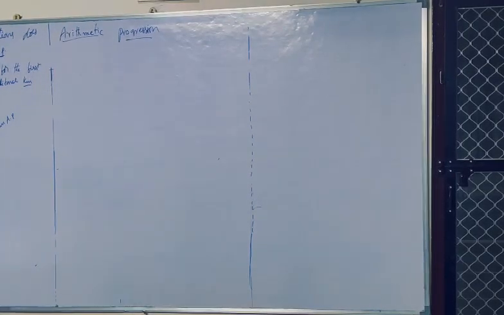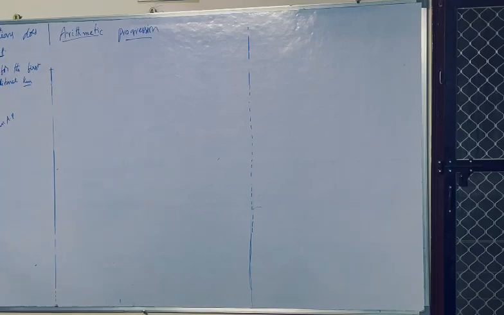Next, the second question. Have you done it or not? Tell me the third question. Is that an AP or not?